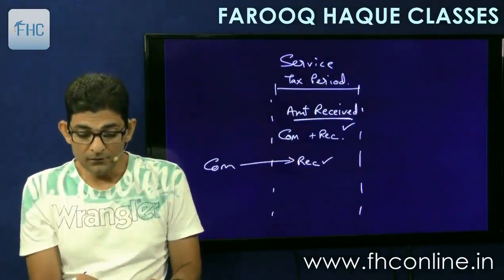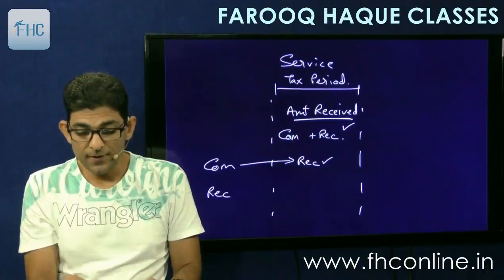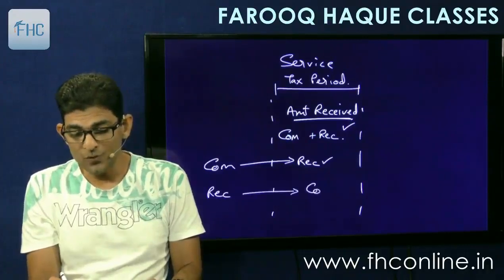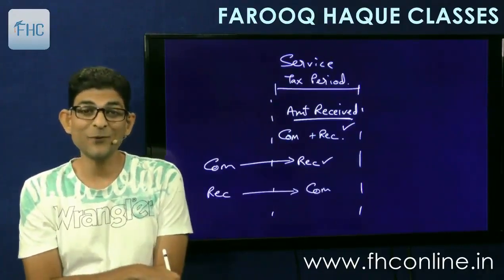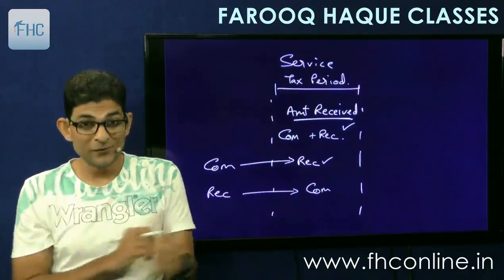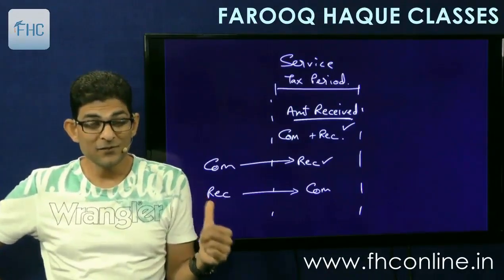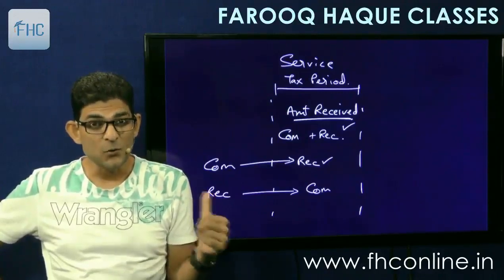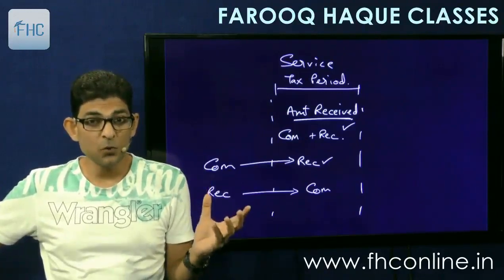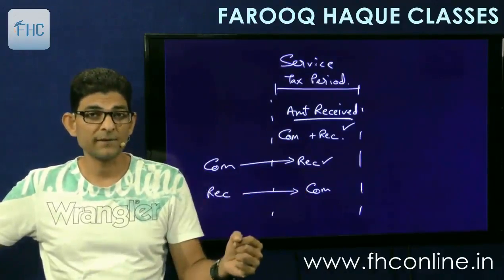Third one, if the receipt was earlier and the completion is now in the current tax period, then what? Will you take this receipt as turnover of this period when the service is not yet completed? No, because actual export is completion of service.